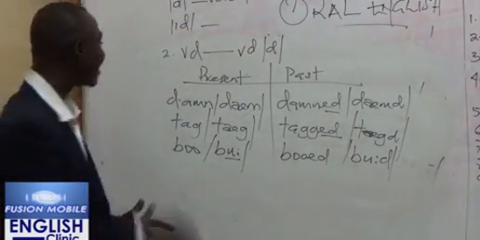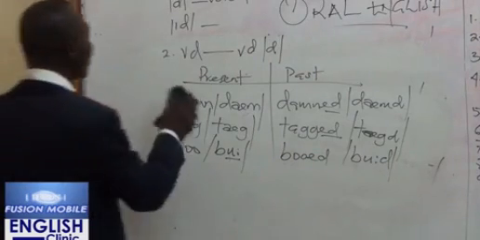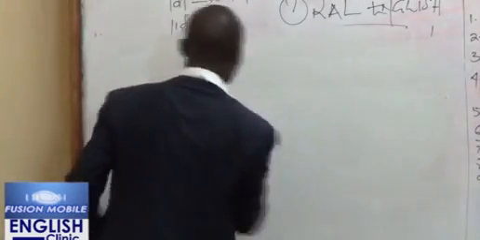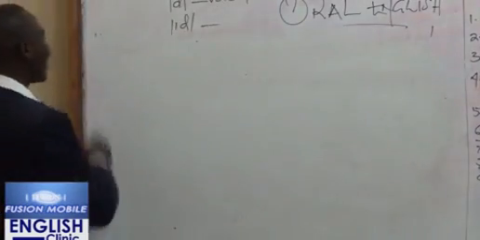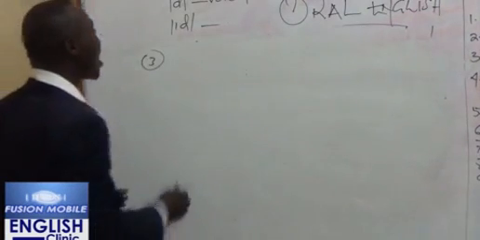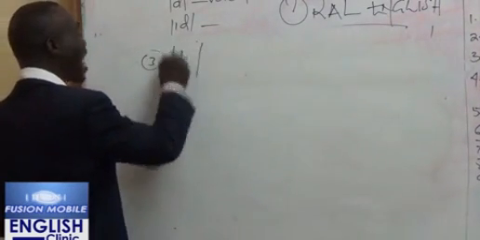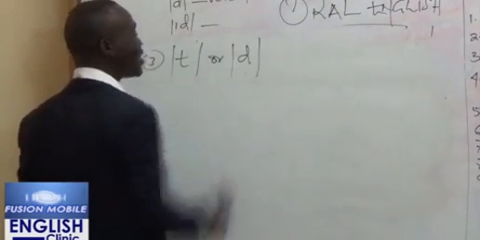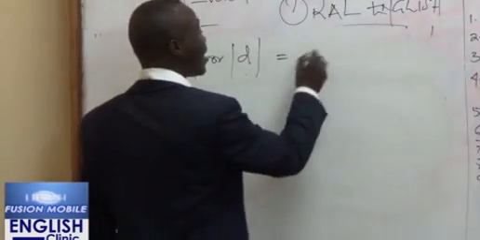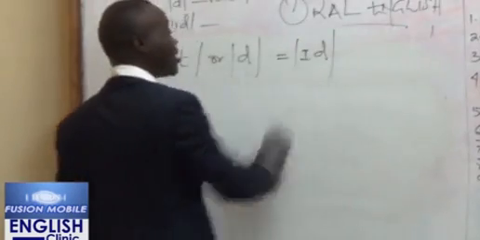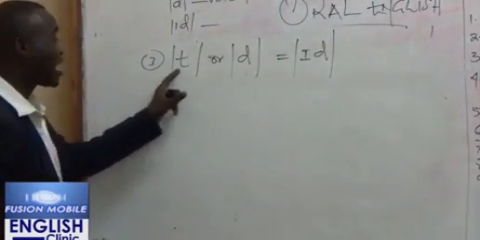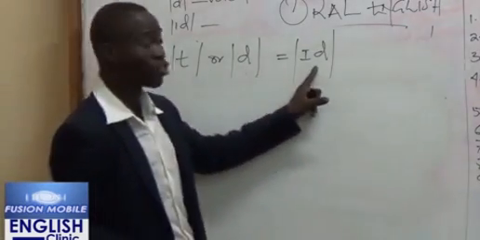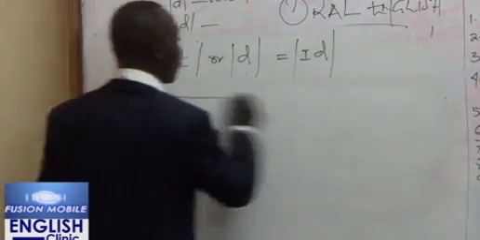Now, the last rule has to do with ed. This rule is very, very simple. That's the third rule. It says that whenever we have a word ending with either ta or da in the present tense, then it takes the inflection ed in the past tense. Whenever you have a word ending with ta or da in the present tense, it takes the inflection ed in the past.